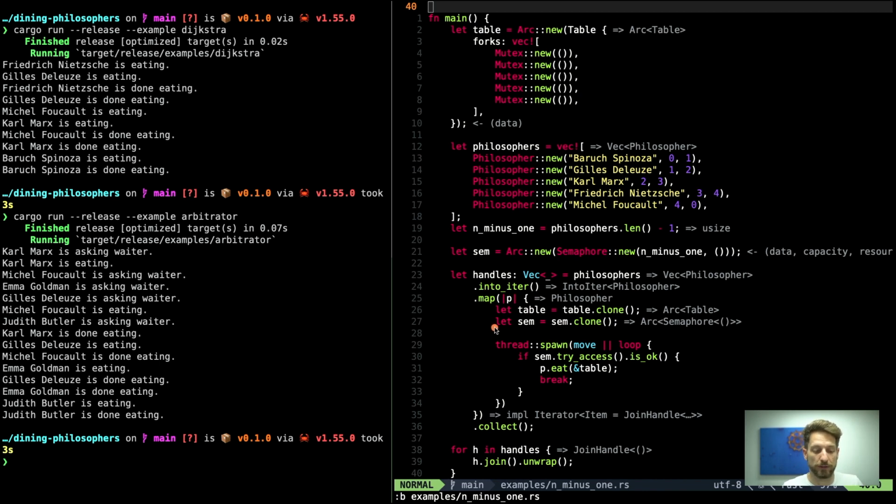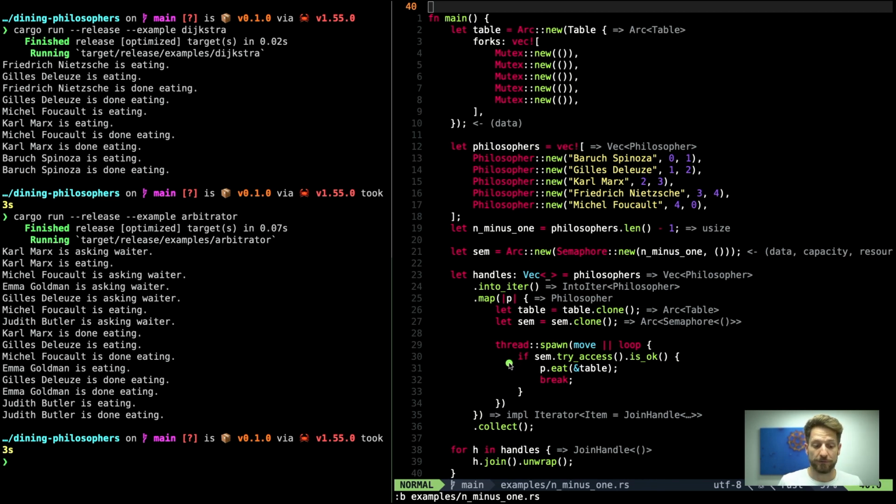Once we have that, we can clone the Arc as we did before with the table. But since we now have to also provide every thread with the semaphore, we clone this one too. So now we are back into our busy looping. We create a loop that then tries to access the semaphore. If this works out fine, we eat. Once we are done eating, we break the loop. This is really just to show that the semaphore will help us solve this problem. This is probably also not the most efficient one, especially if you're coding embedded and want to save battery lifetime.